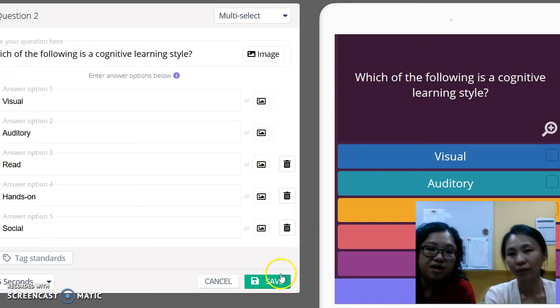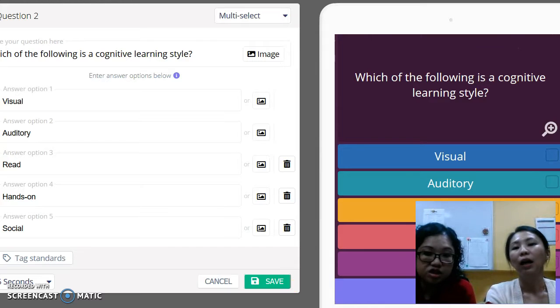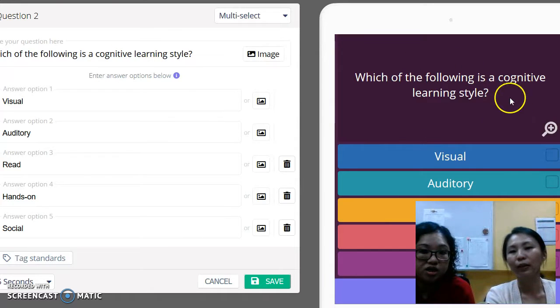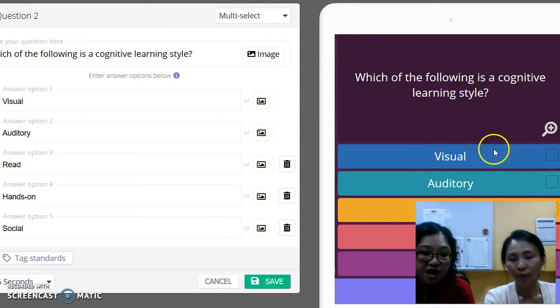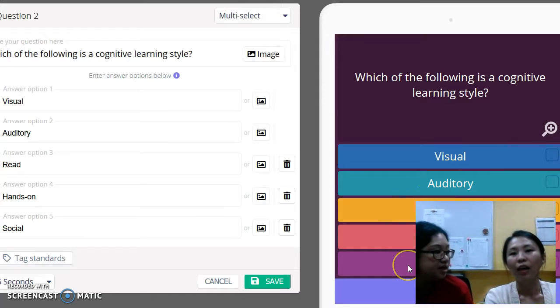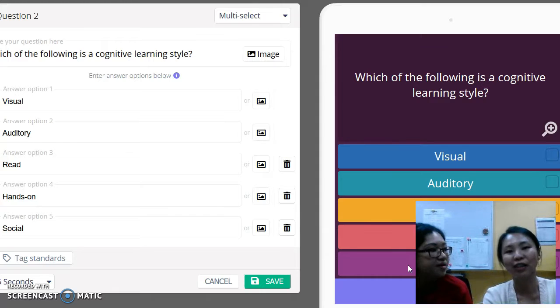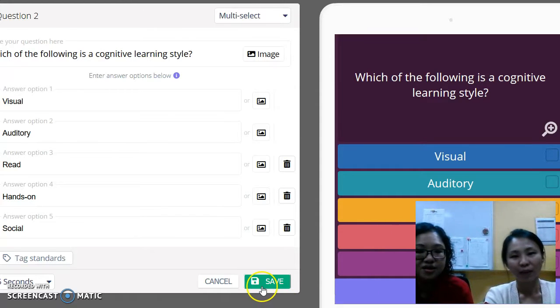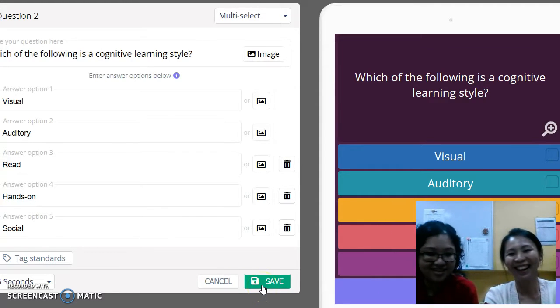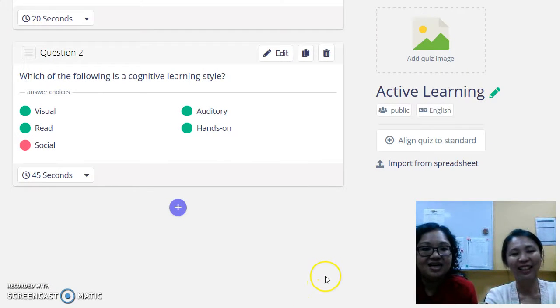And to point out, one thing I've not pointed out, here you will see the screen of what the students will see when you're playing Quizizz with them. Your question and the 5 different color coded answers that they have. I can see the interface of the question before I post it to the students. Yes. So then you can check whether you are writing the right thing and whether they are seeing the correct thing. Okay, so we save this. And that's it.